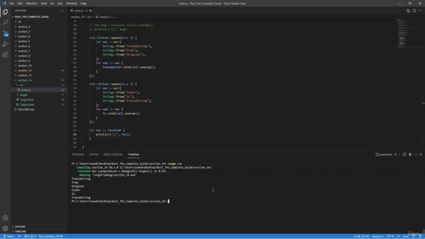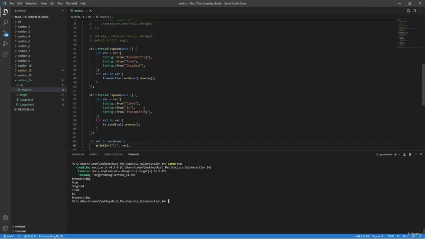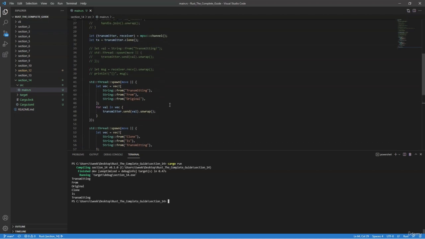So to alleviate this, Rust does provide us with a solution called sync_channel. Instead of just being channel, we'll say sync_channel, and then in here we can put a value. So I'll put 1,000. A sync_channel is going to work the same as a regular channel, but we are specifying how many values our queue can hold.